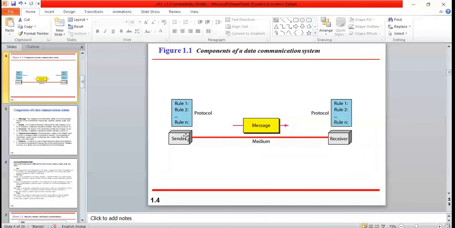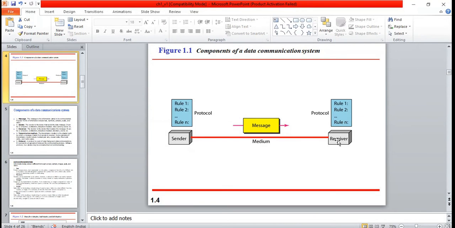It is going to define a set of rules. Sender and receiver should both follow those rules. For example, I am sending data, so the receiver should be ready to receive the data, and the rule may also say that once it receives the data, it should send an acknowledgement. If you have used registered post, normally when the authorized person receives the letter, there is an acknowledgement letter along with it. They have to put a signature and send it back, as confirmation to the sender that the data was received successfully. The same concept is used in data communication.